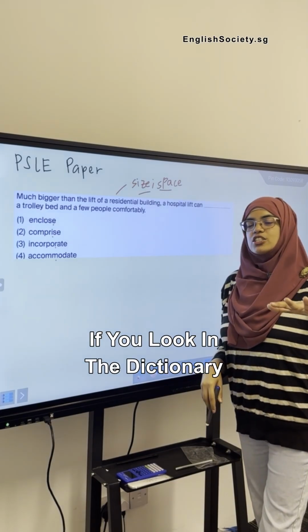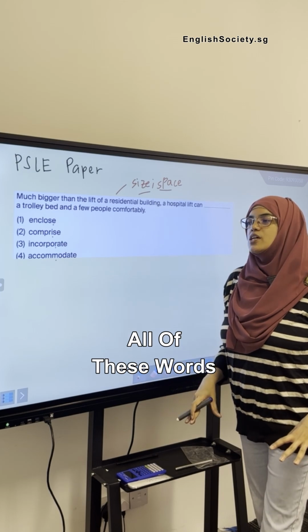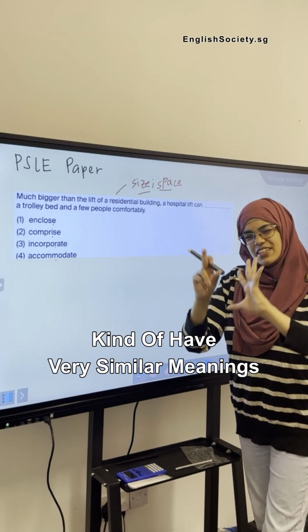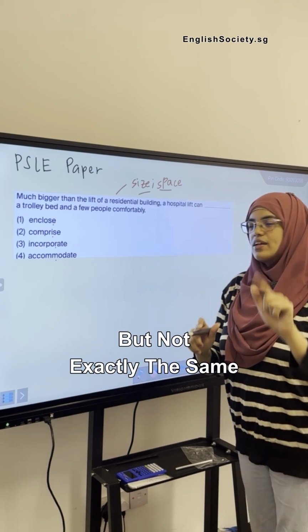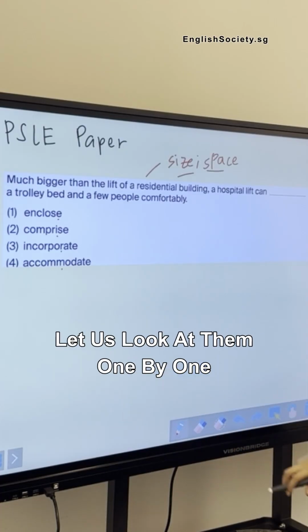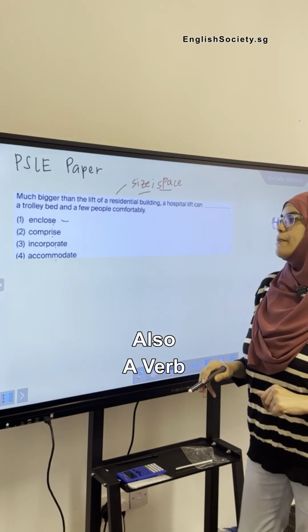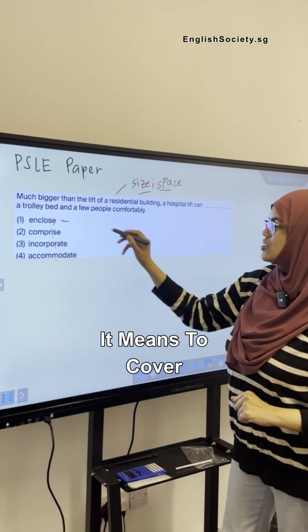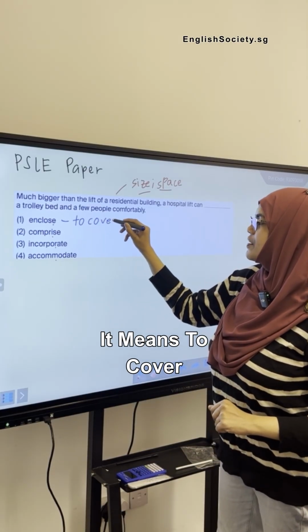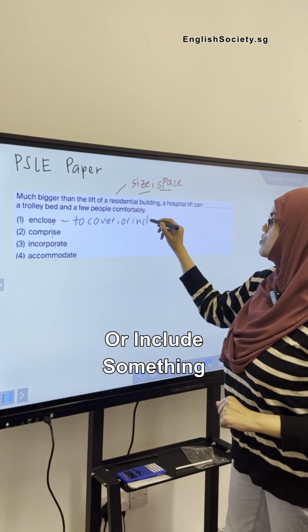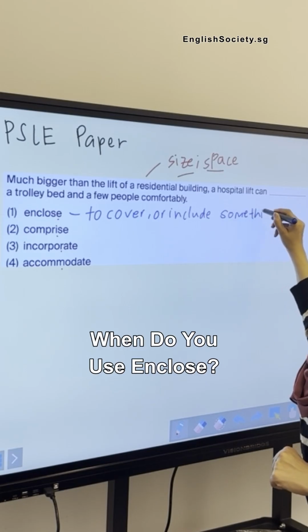If you look in the dictionary, all of these words have very similar meanings, but not exactly the same. Let's look at them one by one. Enclose, also a verb. What does it mean? It means to cover or include something. When do you use enclose?